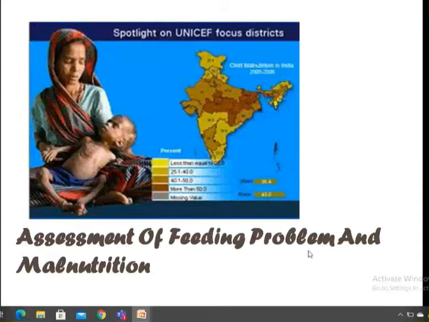This is the treatment plan ABC for treating dehydration according to WHO. So next one is assessment of feeding problem and malnutrition. Here also the chart is given. You have to ask the mother, is there any difficulty in feeding? Is the infant breastfed? If yes, how many times in 24 hours? They say at least 8 times they have to be fed within 24 hours breastfeeding.